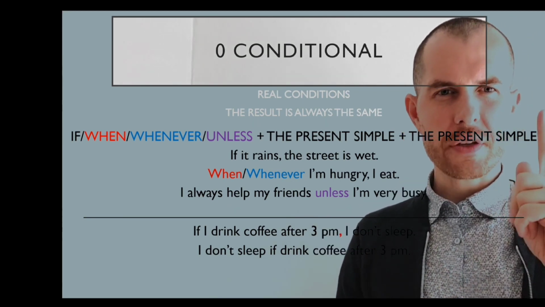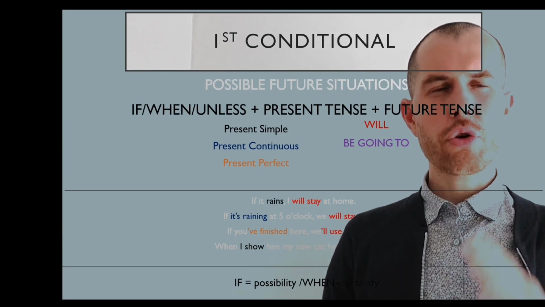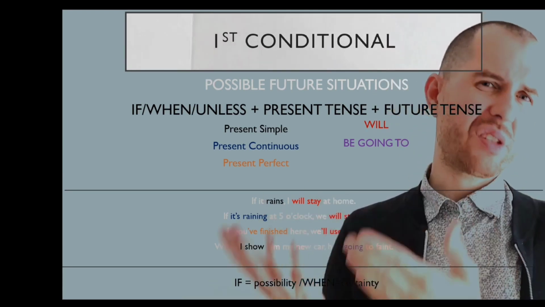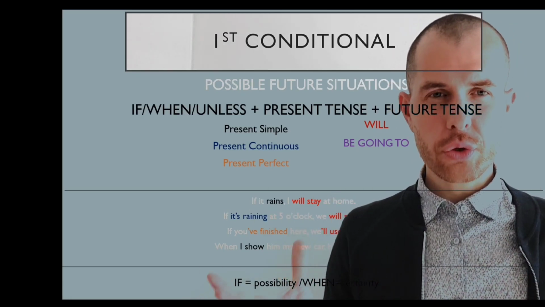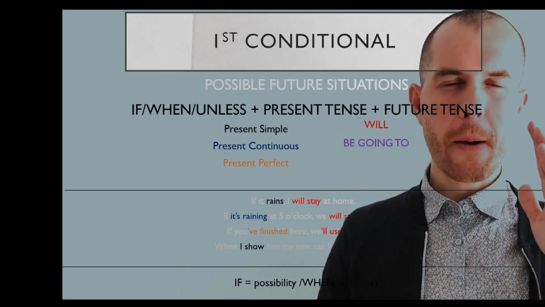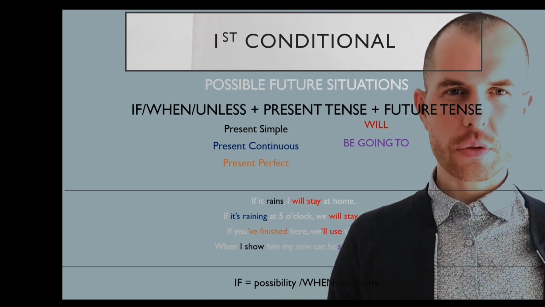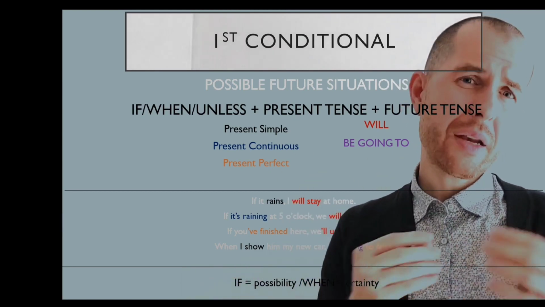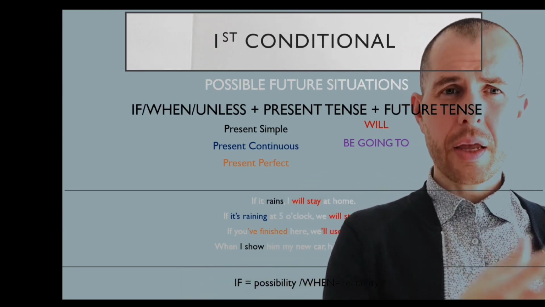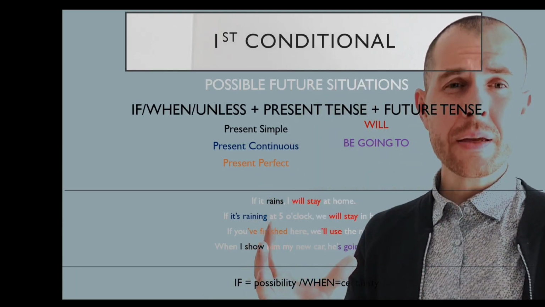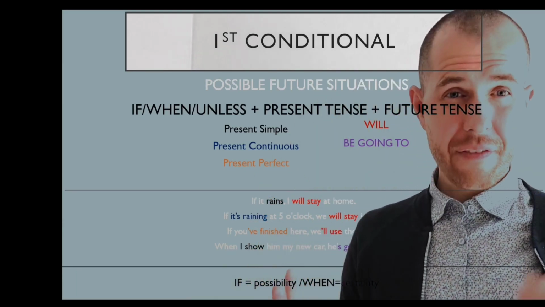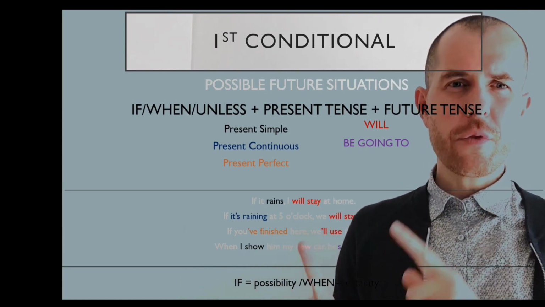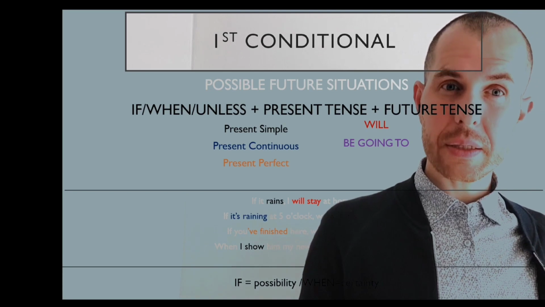Okay, now the first conditional. We use the first conditional to talk about a possible future condition and a possible future result. Long story short, we use the first conditional to talk about possible future situations. And let's imagine this situation. It's possible that it will rain tomorrow, and it is possible that it will be sunny. So I can say, if it's sunny, I will go for a walk. If it rains, I will stay at home. Or, if we don't leave soon, we'll be late.